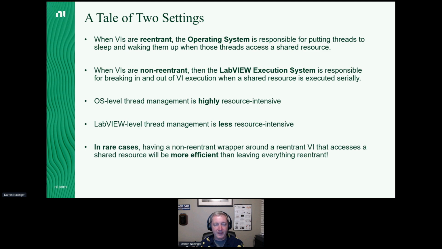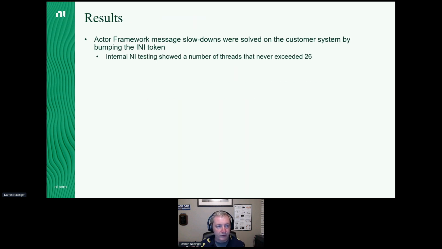So much so that in rare cases, like the one in this use case that we've been talking about this whole time, a non-reentrant wrapper VI around a reentrant VI accessing a shared resource is actually more efficient than if we had just left everything reentrant in the first place. We were able to prove this.